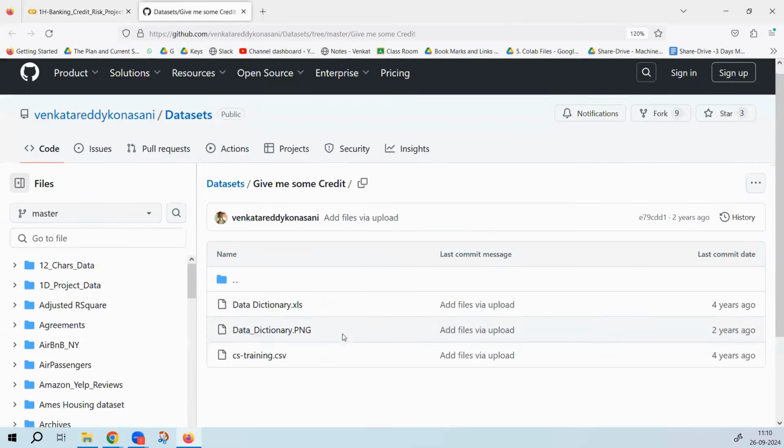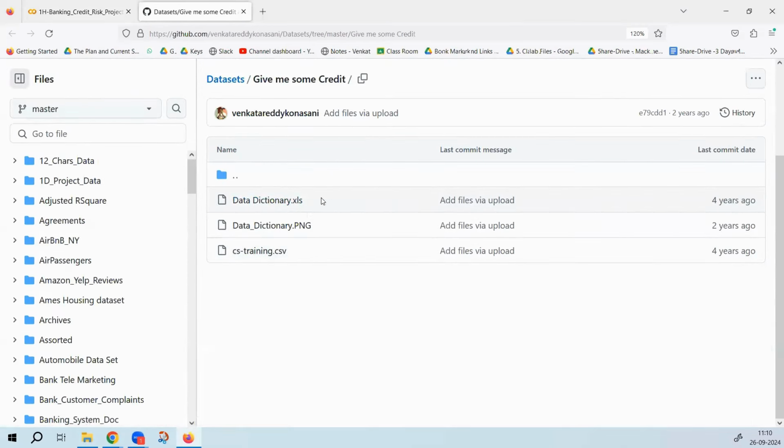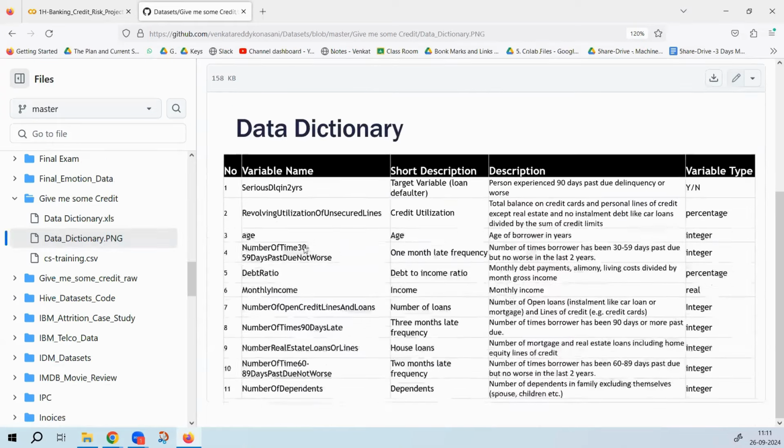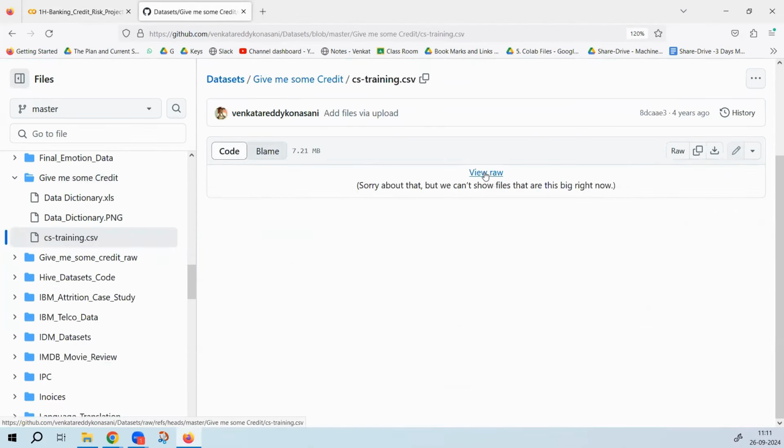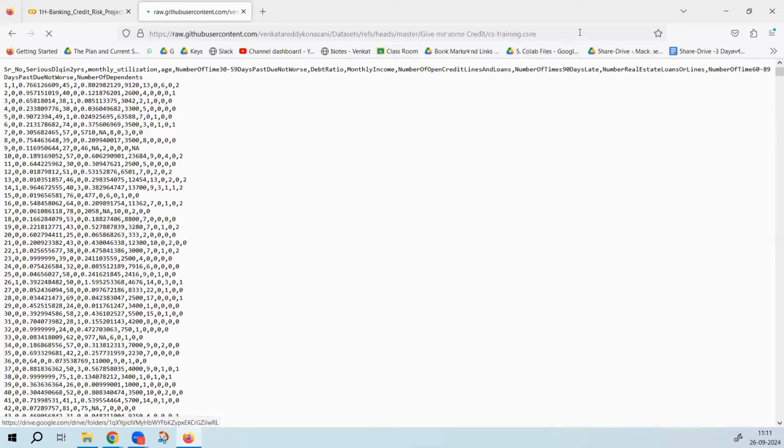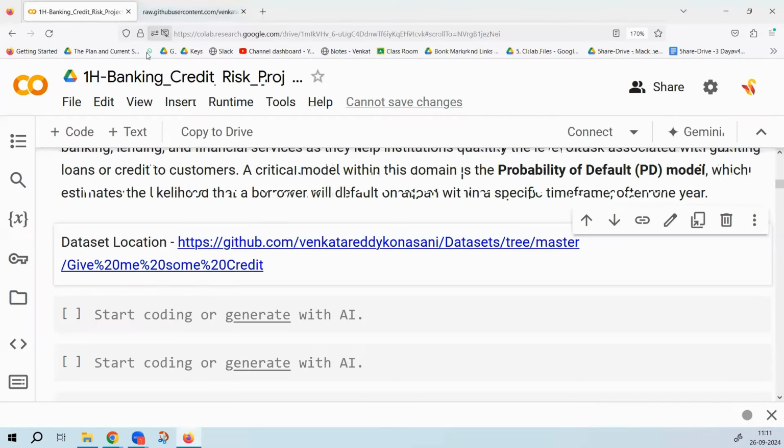Usually a data set is given to you, and a data dictionary is also given to you. The data dictionary contains information about the variables: what is the variable name and what is the description of the variable. Debt ratio, what is its description? Monthly income, what is its description? Like that, the variable is given and the description is also given. So let us try to import the data set. This is the data dictionary and this is the actual data set name. If I click on this, it will open it here itself. So let me try to get that data.